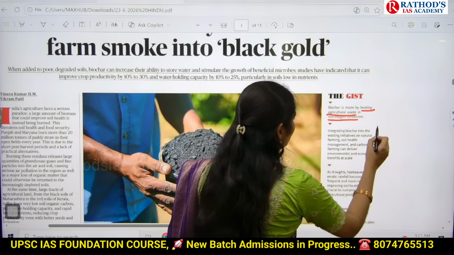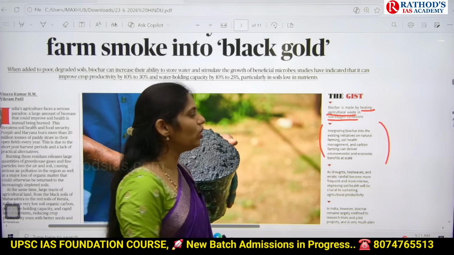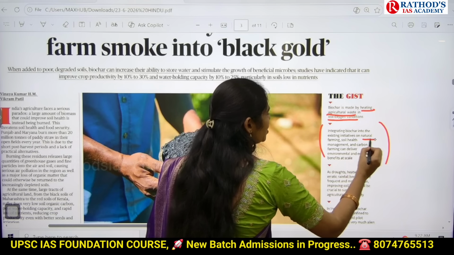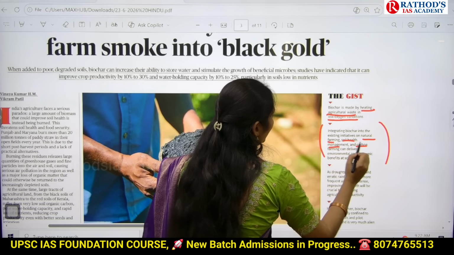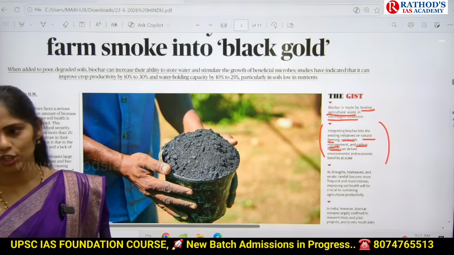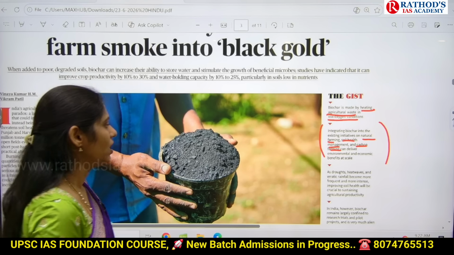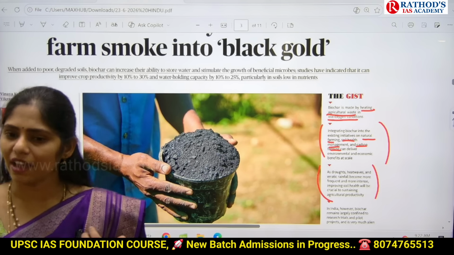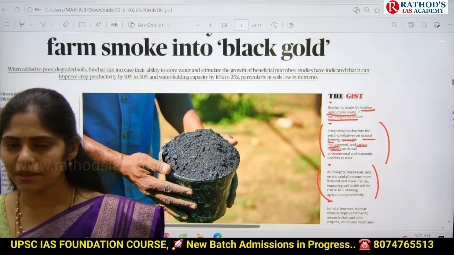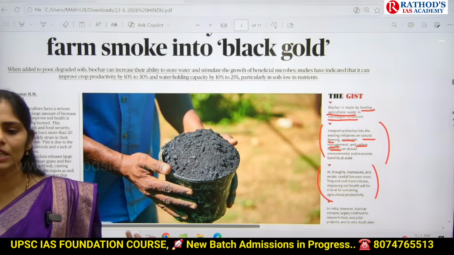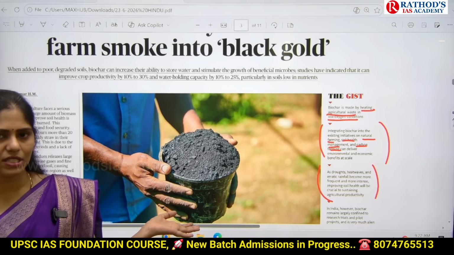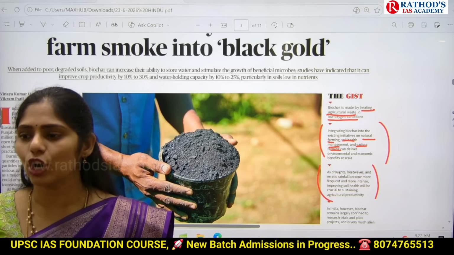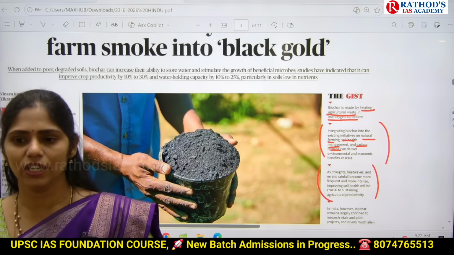Next, we can integrate this biochar into our existing initiatives. What are those? Natural farming, soil health management, and carbon farming. In all these areas, we can incorporate this biochar. And you know, nowadays climate change is happening at a very fast rate. We are having droughts, and this time we have El Nino and are expecting less rainfall. What did IMD say this time? We are going to get 35% less rainfall than normal. Yes, we discussed that in the last 4 days.